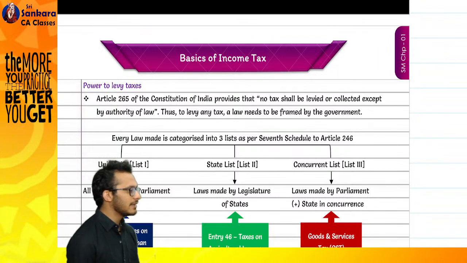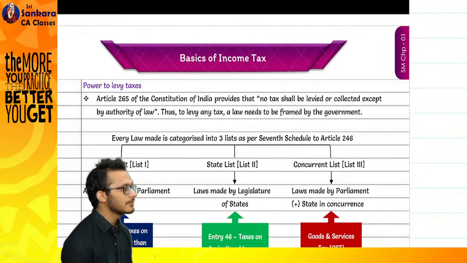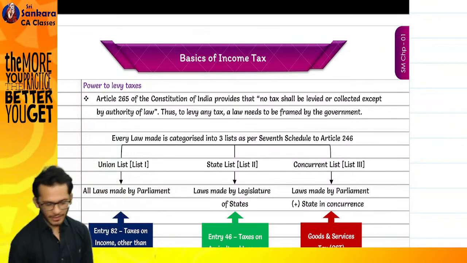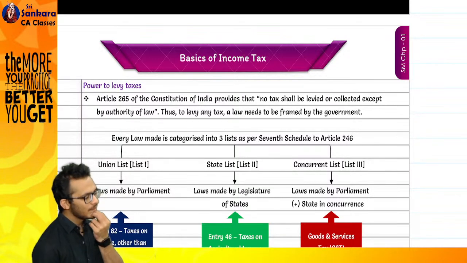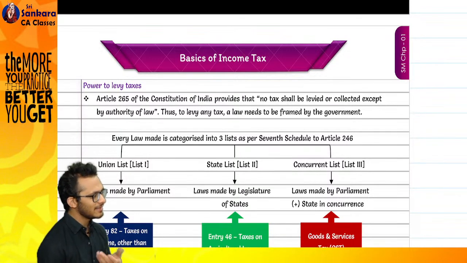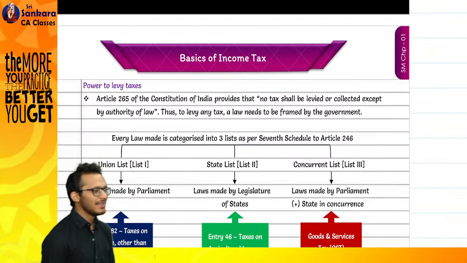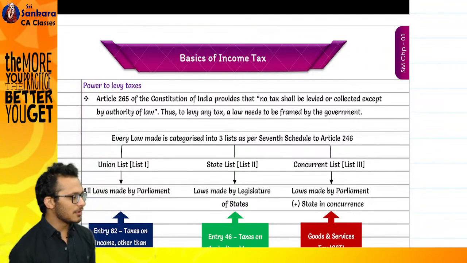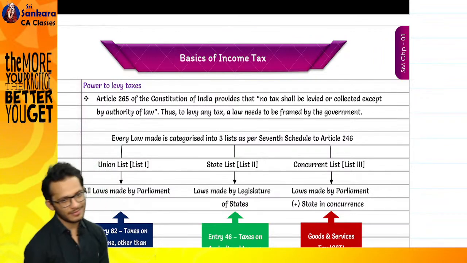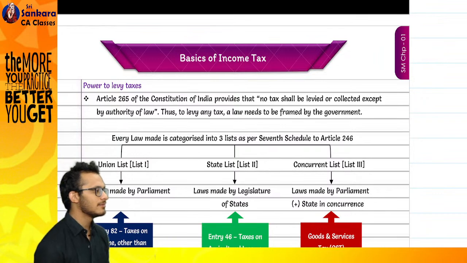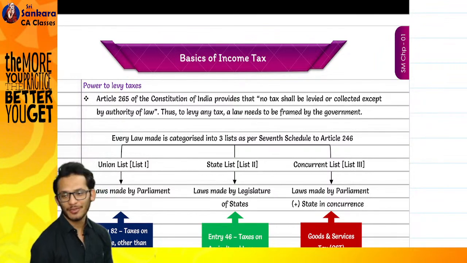Income tax is stated under which list? Union list. GST is stated under the concurrent list. Which one is progressive in nature? Which one can shift the burden? How many are there for direct tax?